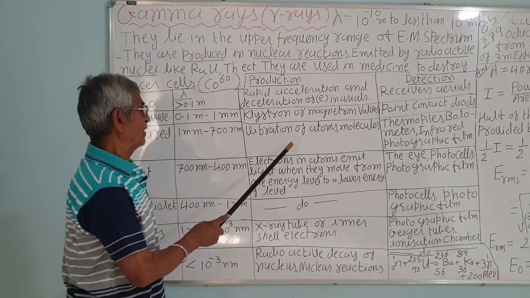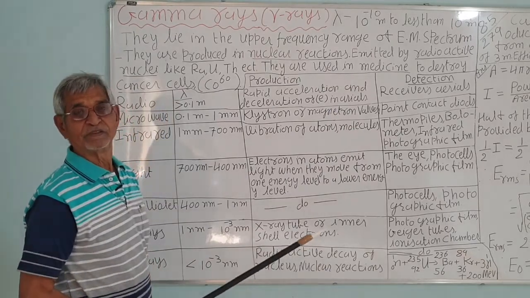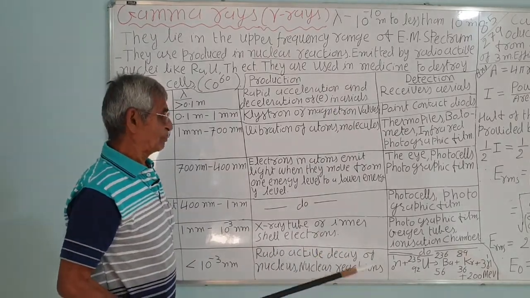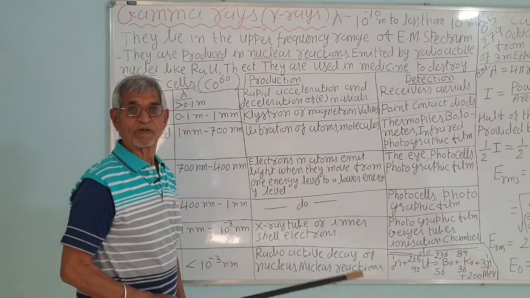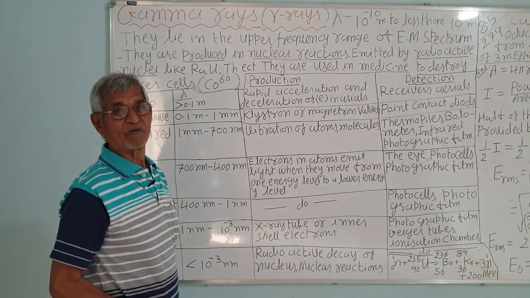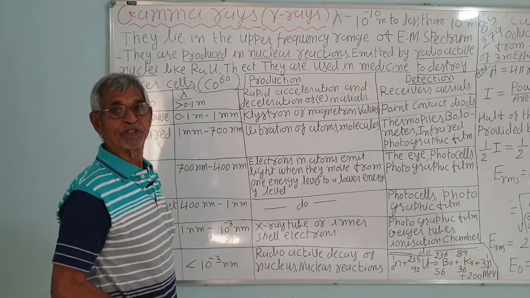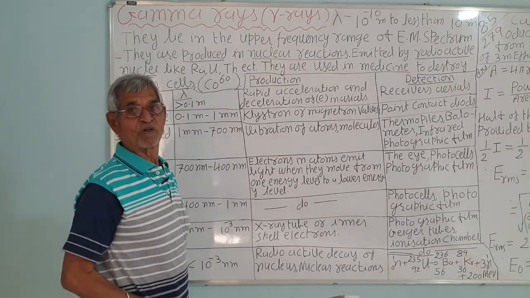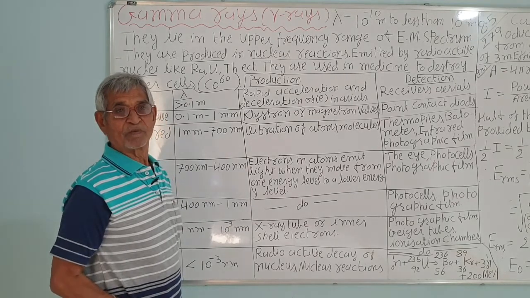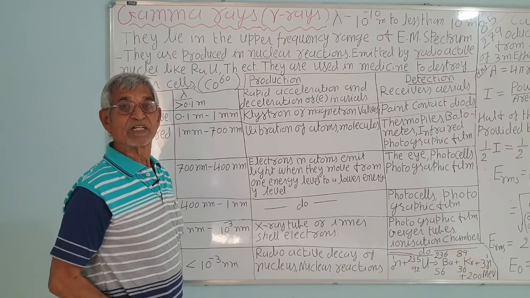The vibration of atoms and molecules. You know, when atoms are given energy, suppose you heat the water, what will happen? The water molecules' velocity will increase, and when water becomes hot, it also radiates energy. If you heat the iron piece, then the molecular or atomic motion of the iron will increase.